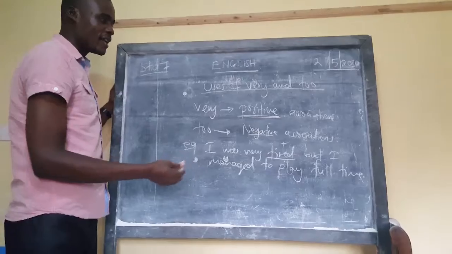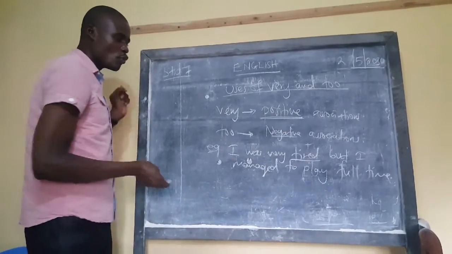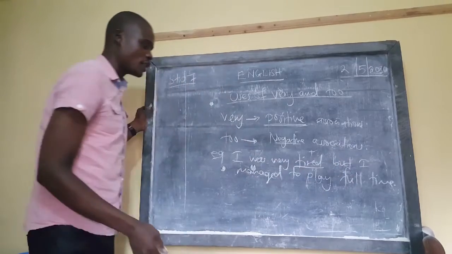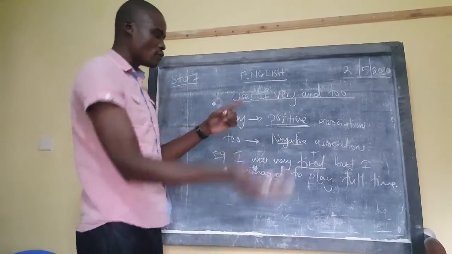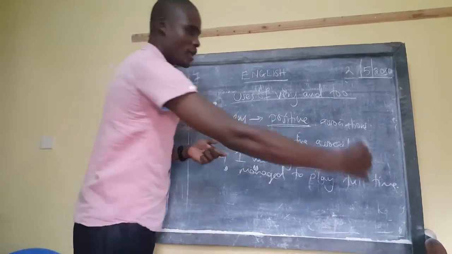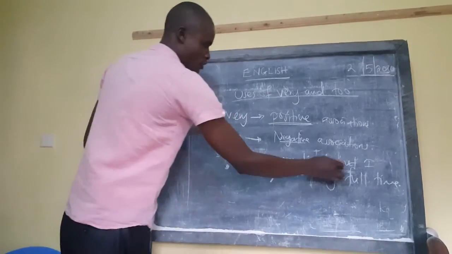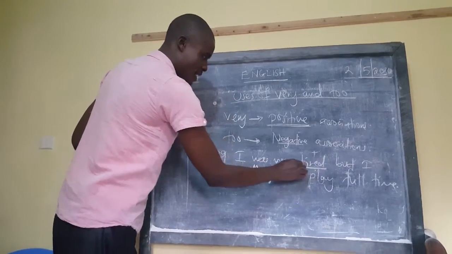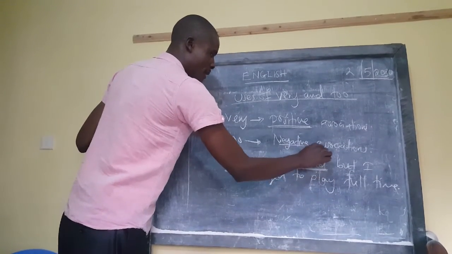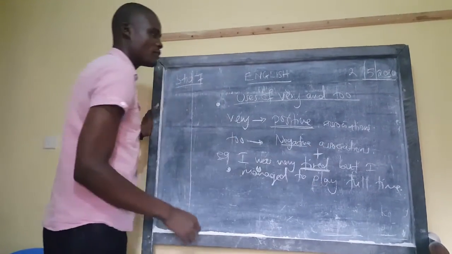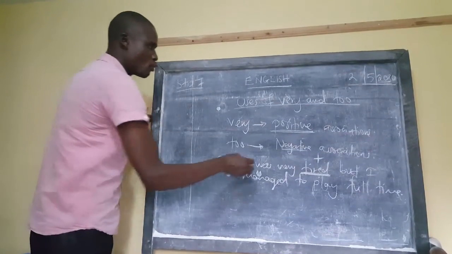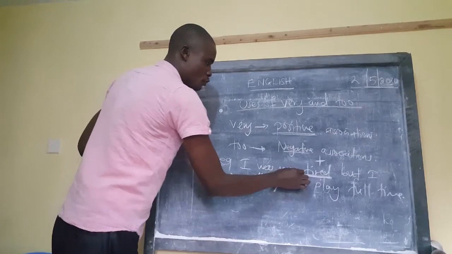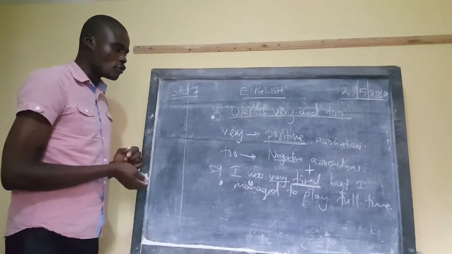So here but is a conjunction. Despite the fact that somebody was very tired, he still managed to play. So it's used here as a conjunction of contrast, but tired here is shown as a positive association. We're using very here to show a positive association.